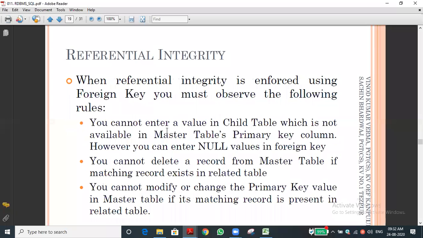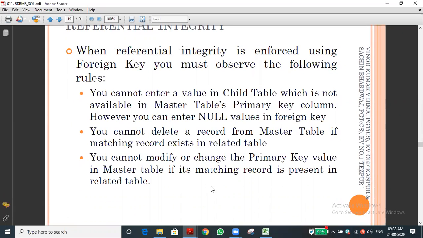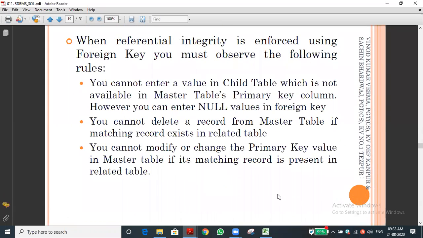The same thing I am saying. If you want to delete the master key, if the record is there, we cannot. That is called referential integrity. Whatever changes you modify, we cannot make any changes in the child table because it is subject to the master table. If you do any changes in the child table, it will not affect the master table, but we cannot make the changes also. That is the concept. Whenever you go to the table, you can easily understand.